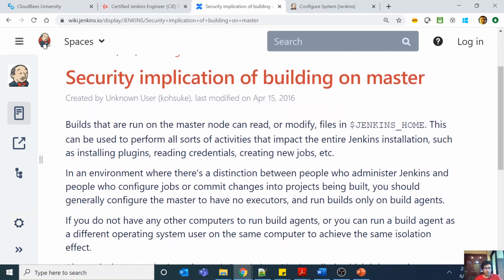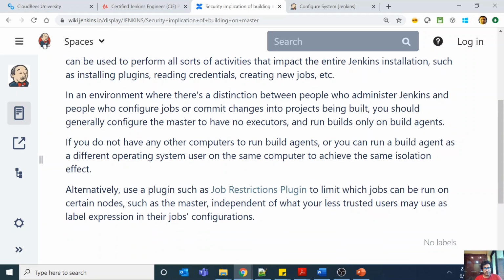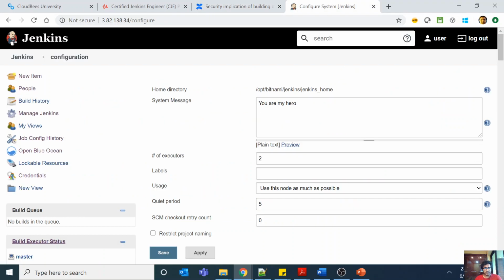The builds which run on the master node can read or modify files in Jenkins home directory. This can be used to perform all sorts of activities which impact the entire Jenkins installation, such as installing plugins, reading credentials, creating new jobs, etc. In an environment where there's a distinction between people who administer Jenkins and people who configure jobs or commit changes into the projects being built, you should generally configure the master to have no executors and run builds only on the build agent. So basically what you should do is make the number of executors in the master node 0.